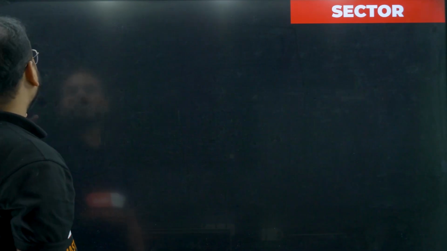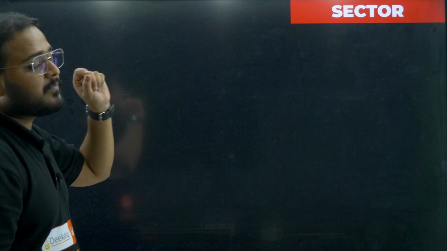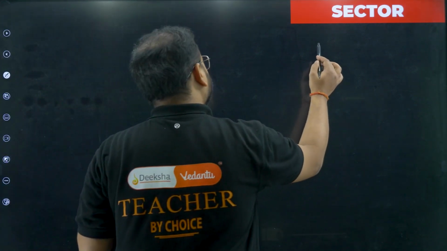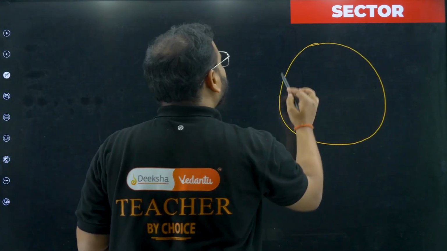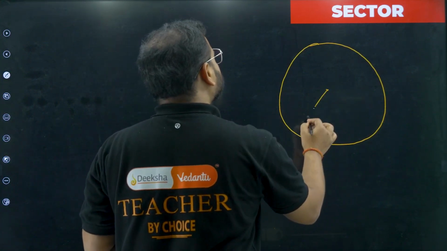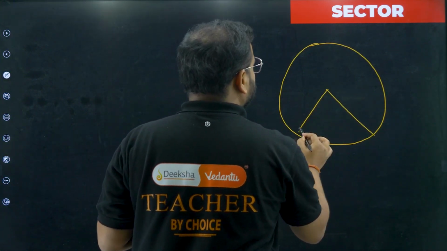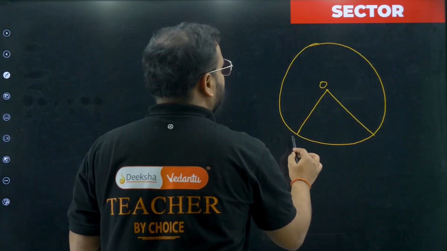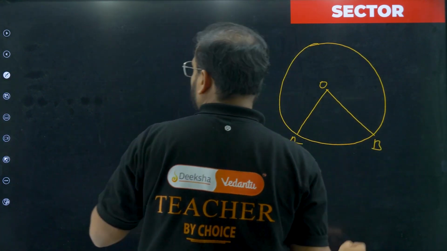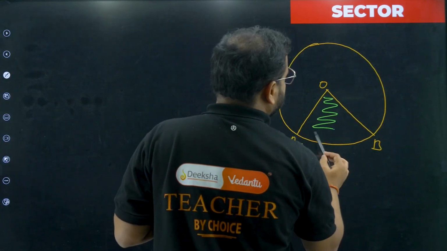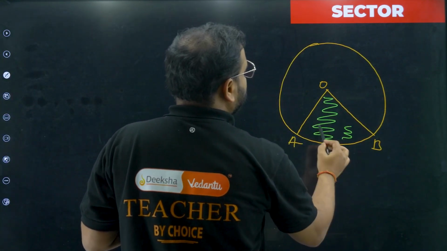Moving on to the concept part now, which is going to be learning the sector. What is a sector? A sector is a part of a circle which has some division on the basis of angles. It means that this figure you can see here, OAB, is called a sector. This is a sector. Please check.